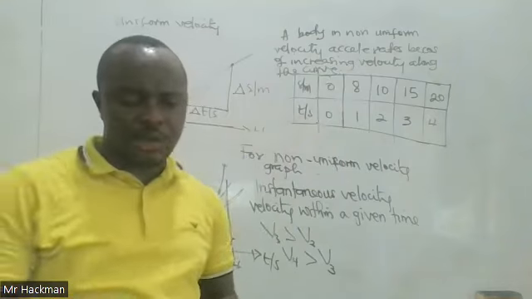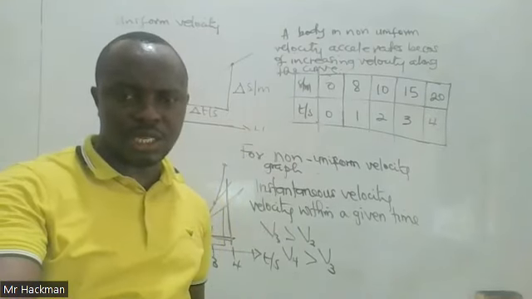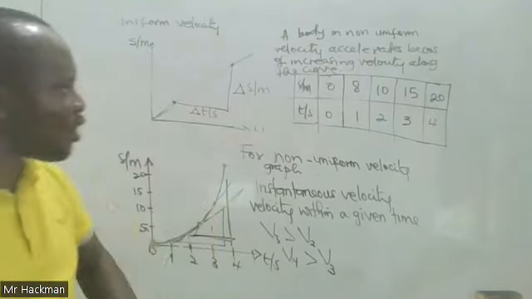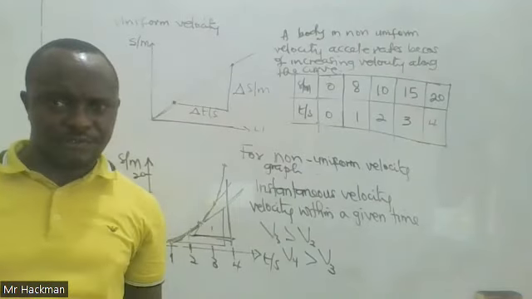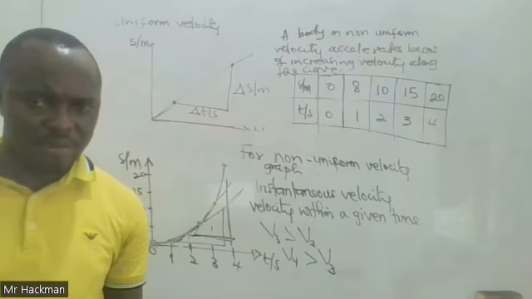A body in non-uniform velocity motion accelerates because of the increasing velocity along the curve. Please, are we okay?